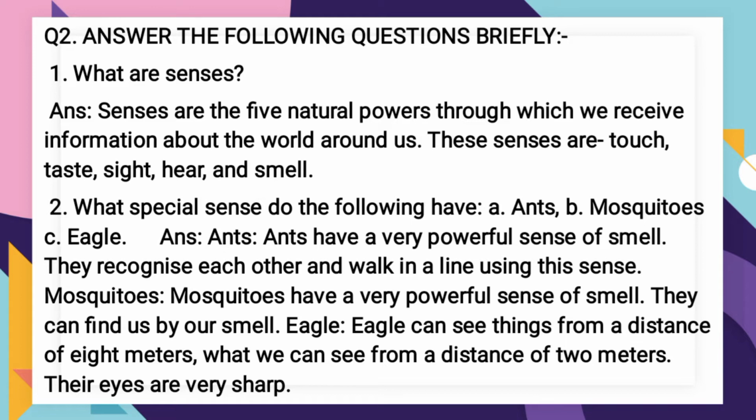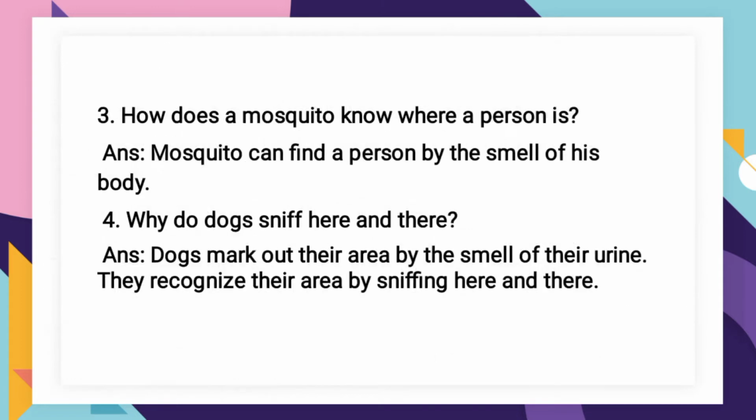And mosquitoes have a very powerful sense of smell. So even these have a powerful sense of smell. They can find us by smell. So whenever a mosquito is roaming around you, it identifies you if you are present there with the sense of smell. What about the eagle? An eagle can see things from a distance of 8 meters what we can see from a distance of 2 meters. Their eyes are very sharp. So they have very sharp eyes, with which they can see their food from 8 meters distance.